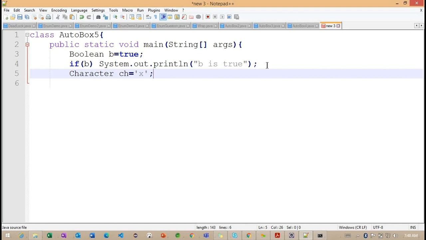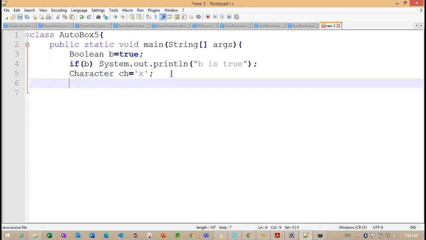This we already identified: based on the Unicode value of x, it will convert to the value. After this, I'm trying to check CH into CH2. So CH2 equals CH.